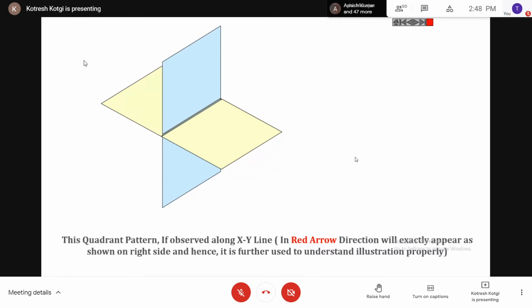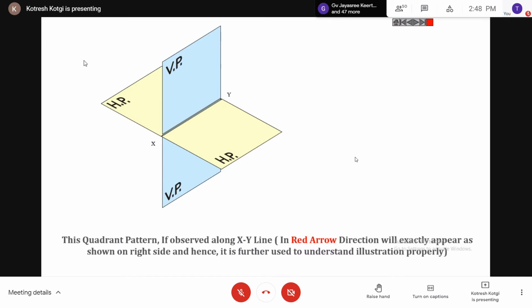Vertical plane we denote it by VP, horizontal plane we denote it by HP. Now you see here, this is VP, this is also VP, this is HP, HP. Two principal planes, we call it as principal plane. Then the line which is common for both HP and VP, we call it as XY, or line of intersection of two reference planes, two principal planes.